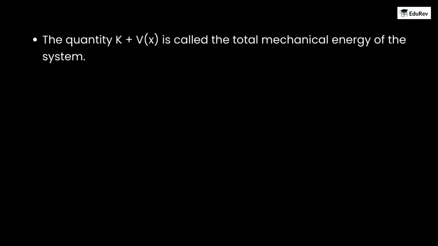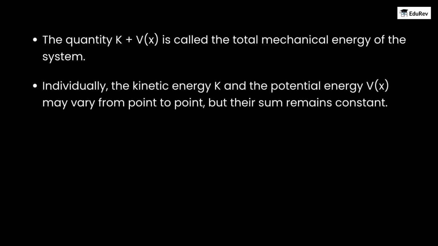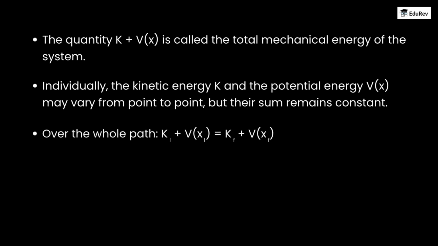The quantity K plus Vx is called the total mechanical energy of the system. Individually, the kinetic energy K and the potential energy Vx may vary from point to point, but their sum remains constant. Over the whole path, K initial plus potential energy initial is equal to K final plus potential energy final.